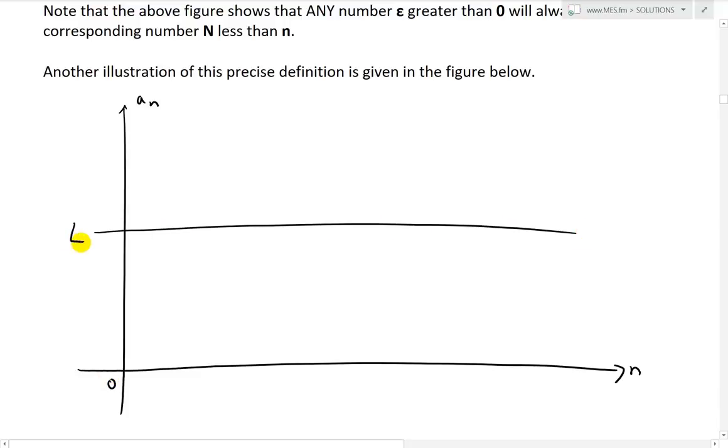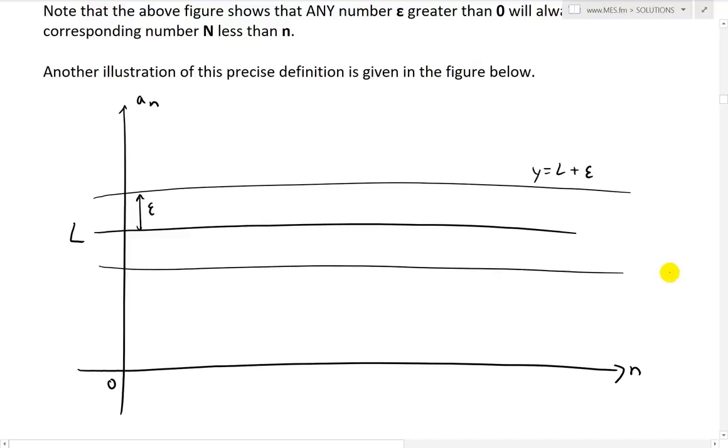The limit is L. And let's say we have the interval, so across here, this is the line y equals L plus epsilon. This difference is just epsilon, like that. Then we have the bottom part of it, this is epsilon as well, and this line is y equals L minus epsilon.